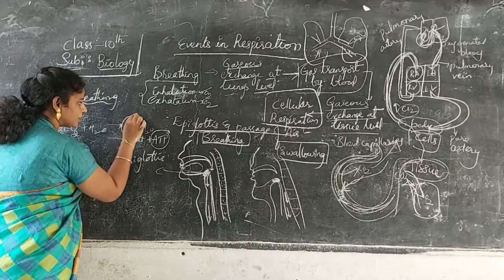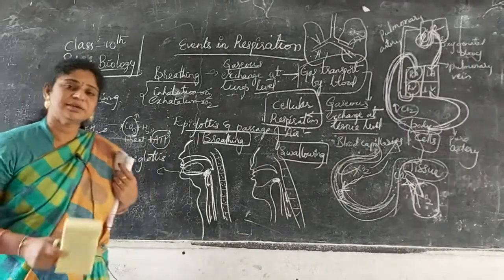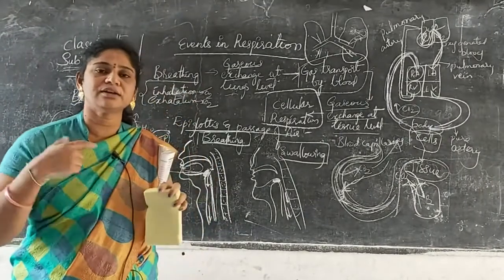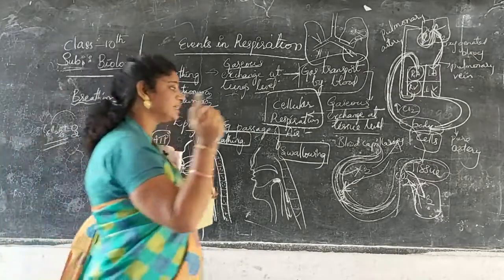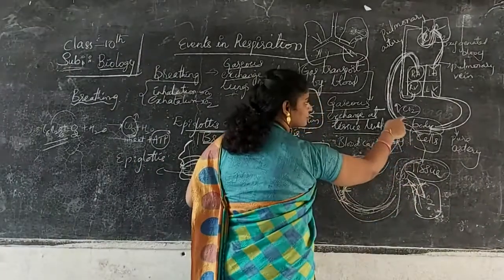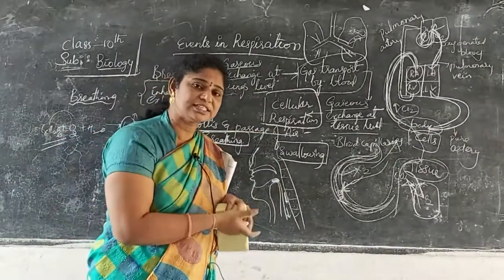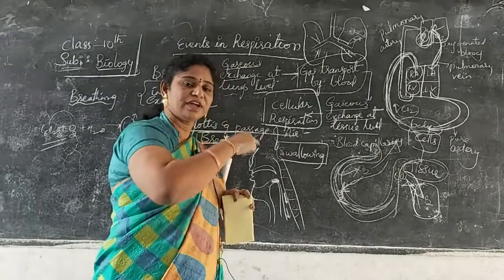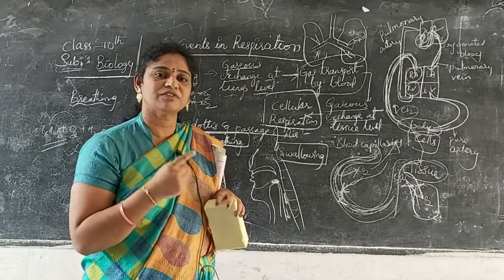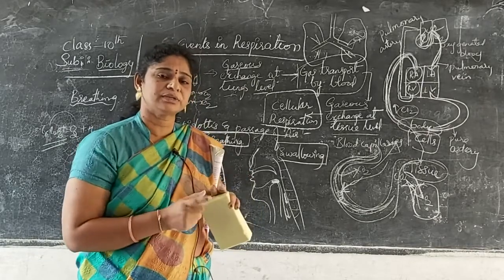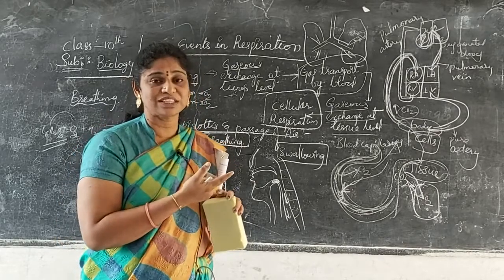So the carbon dioxide liberated in the cells, from where is it liberated? The energy powerhouse generator. Who is the powerhouse generator? Mitochondria is the powerhouse generator. Mitochondria is present in the cell. From the cells, the carbon dioxide moves into the blood capillaries and veins. Carbon dioxide is released from the cells into the veins, from veins to the heart, heart to lungs, lungs again to the heart, and heart to the various parts of the body. That is why the respiratory system is linked with the circulatory system.